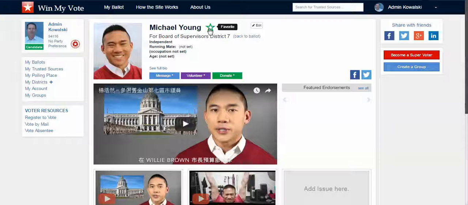It's locked in, and then when it's time to vote, I can do either early voting. We have lots of resources here to sign up for voting. Make sure you're registered to vote. Make sure you know where your polling place is. All of the dates for the upcoming election, etc. All that stuff is here, so that the voter really doesn't need to go anywhere else. They can work here, within their ballot.